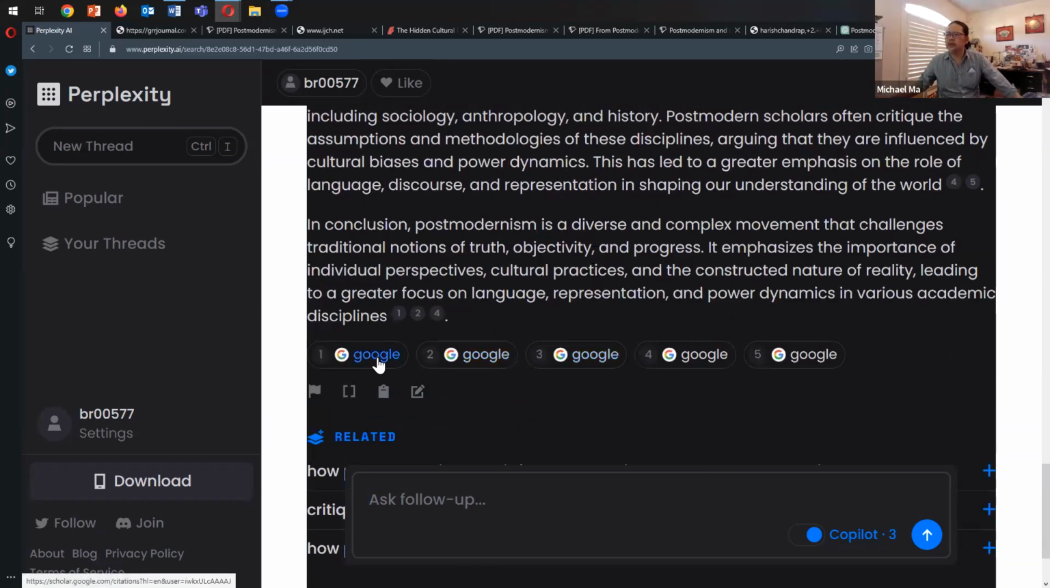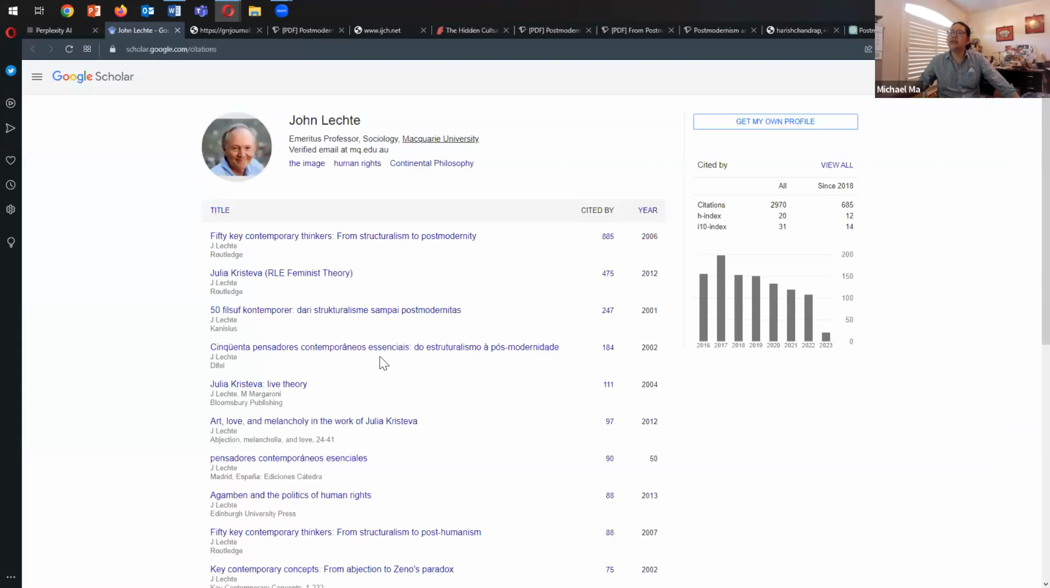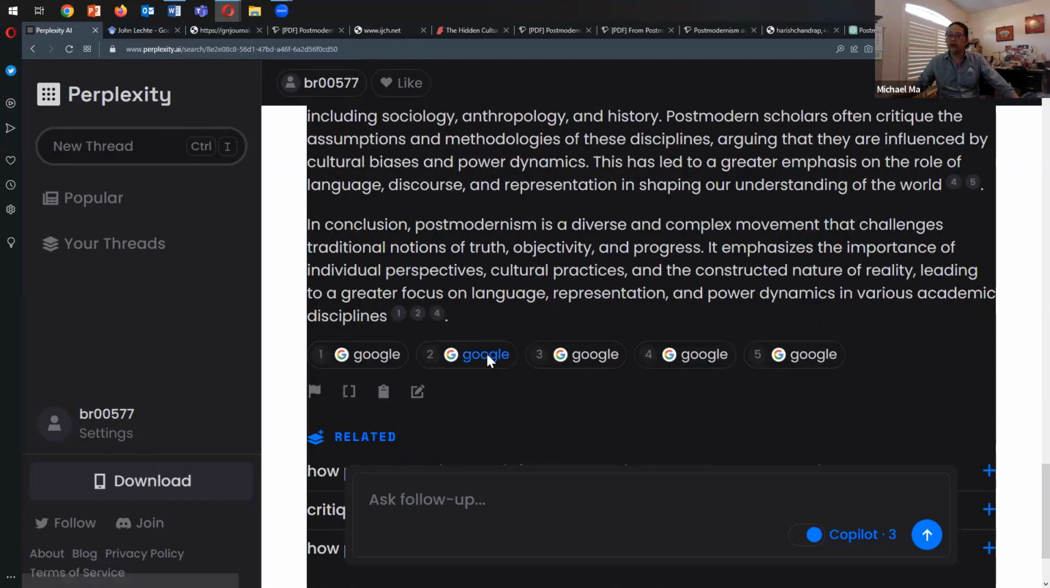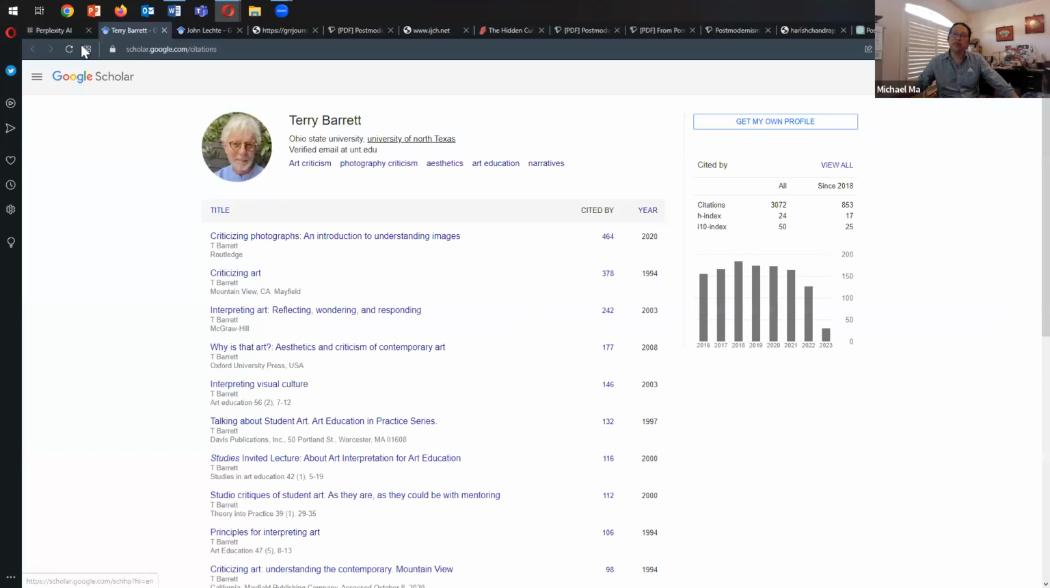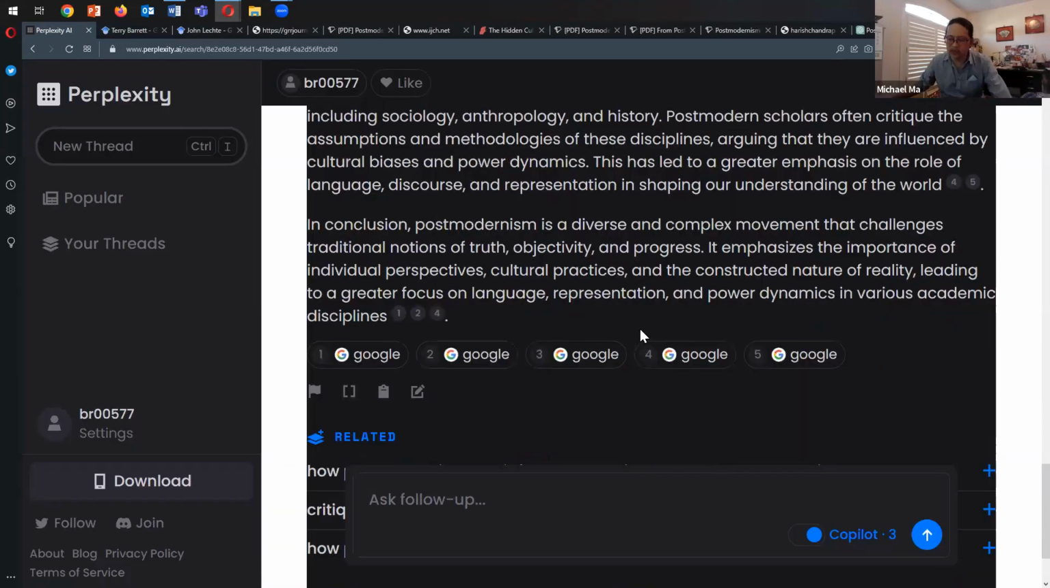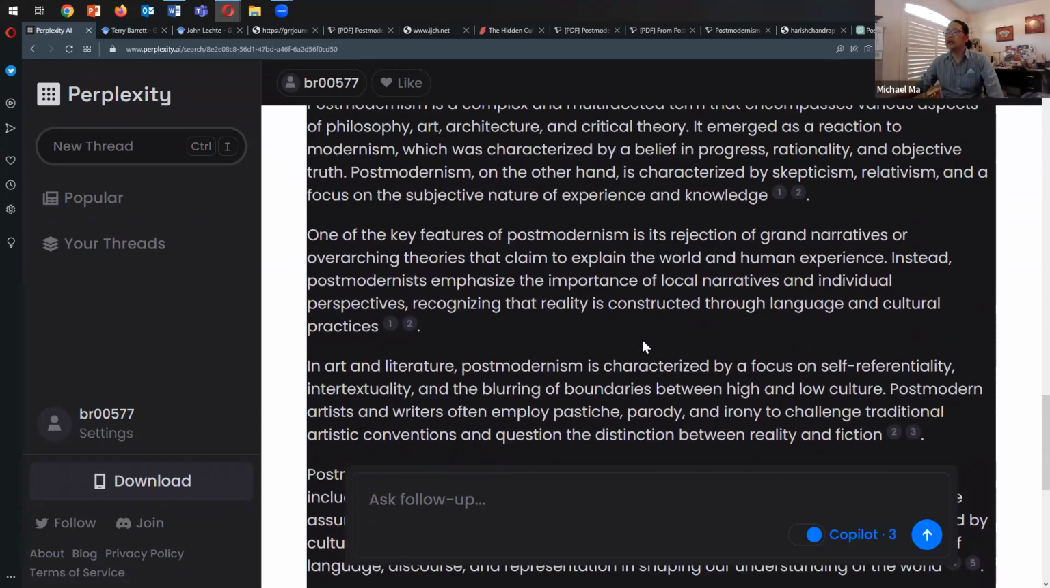And then what is it? Oh, it's interesting. It's actually referring to actual scholars that are linked on Google Scholar. Again, I'm not sure if that's very useful.